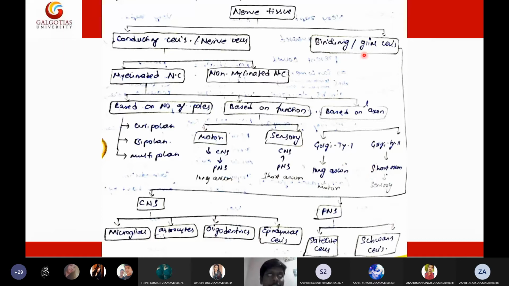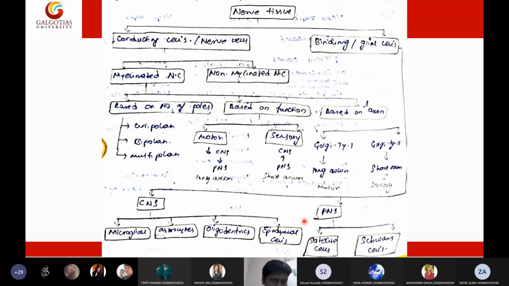Then coming to the glial cells, we have two types: the cells present in the central nervous system and the cells present in the peripheral nervous system. Central nervous system cells include microglial cells, astrocytes, oligodendrocytes, and ependymal cells, whereas the peripheral nervous system cells include Schwann cells and the satellite cells.